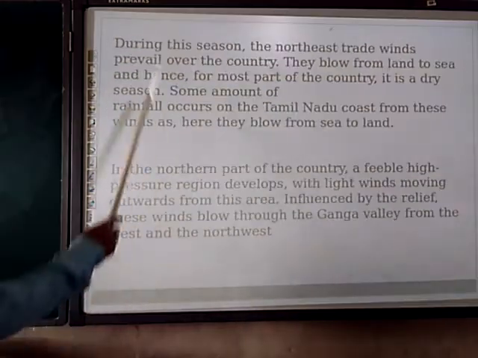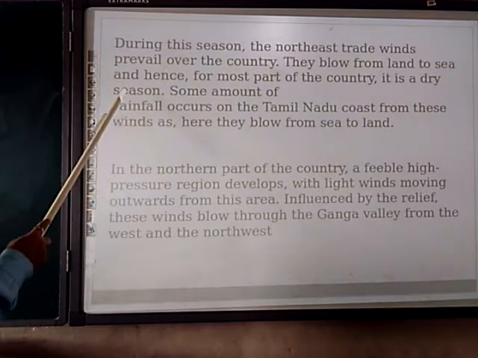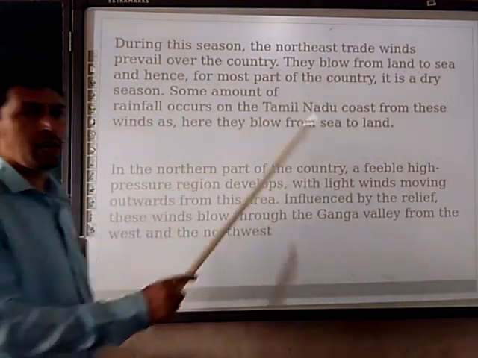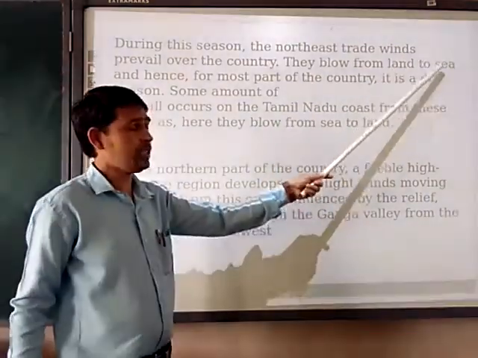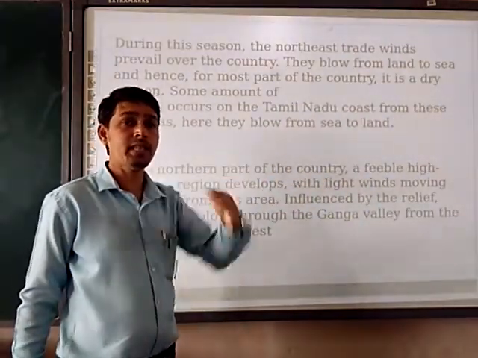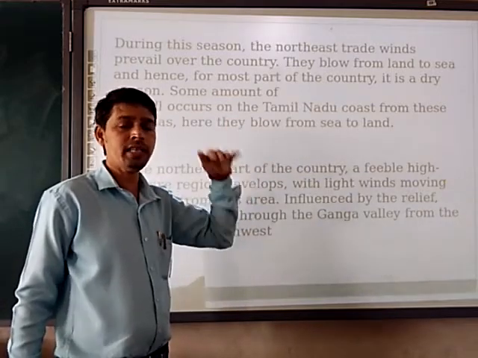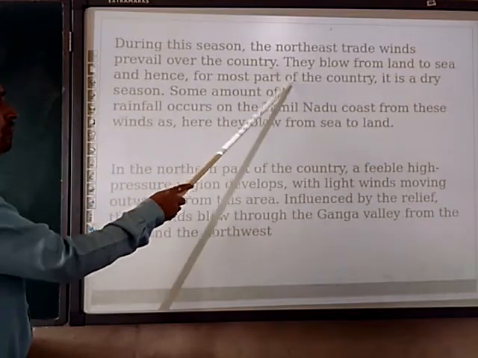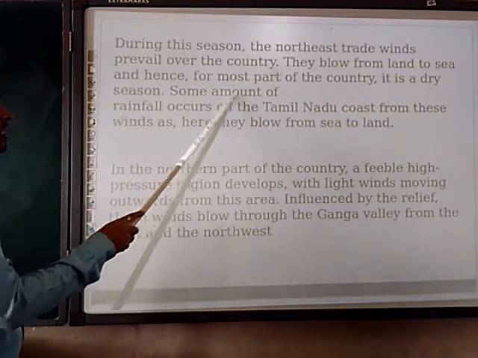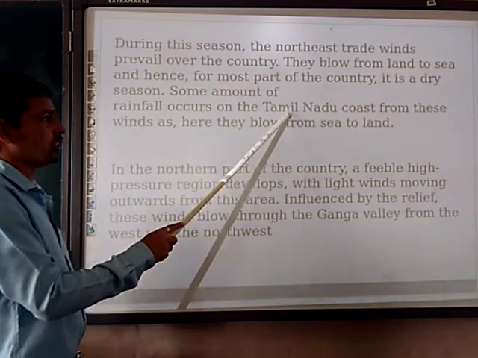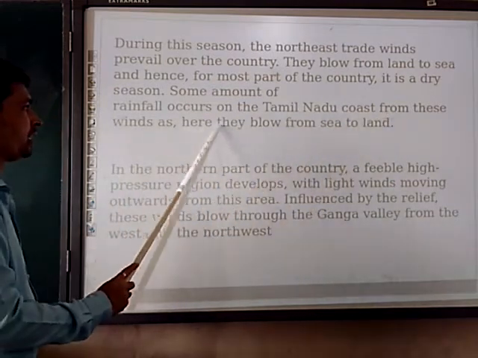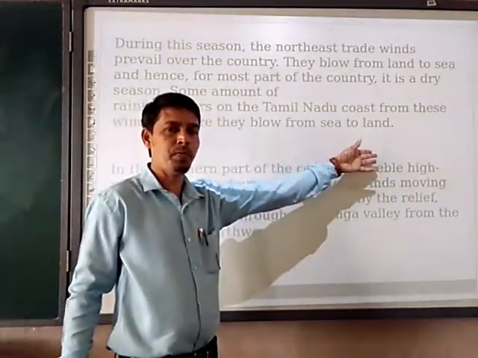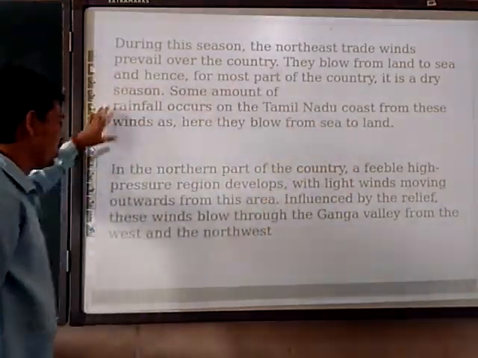Next, during this season, the northeast trade winds prevail over the country. They blow from land to sea. Now see the direction: from the land they are moving to sea. That means from high pressure, a low pressure is created at sea, and hence most of the country has a dry season. Some amount of rainfall occurs on the Tamil Nadu coast from these winds as they blow over sea to land, that means from the Bay of Bengal to the land.